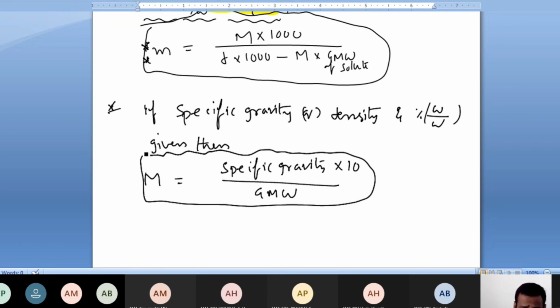Sorry, I missed one point here: percentage weight by weight. Specific gravity I will write like this.